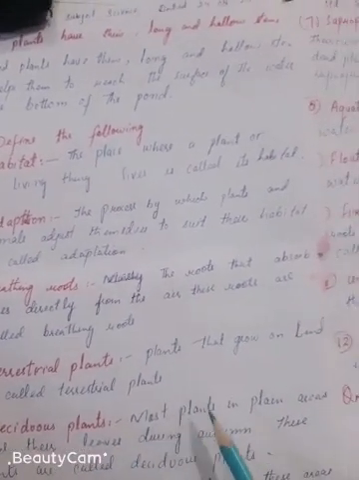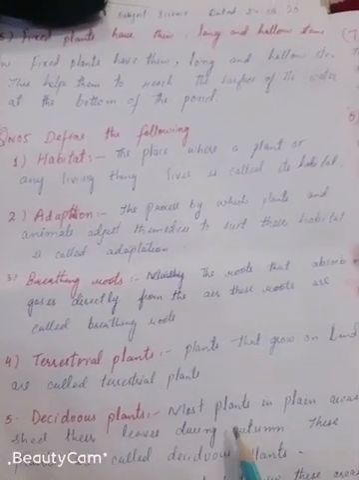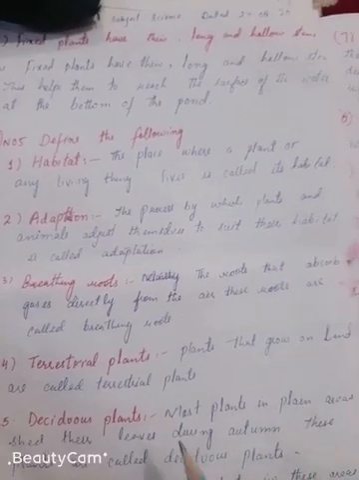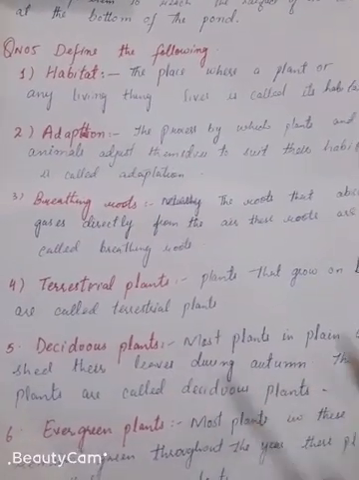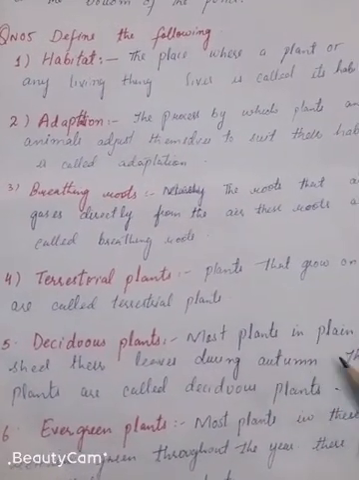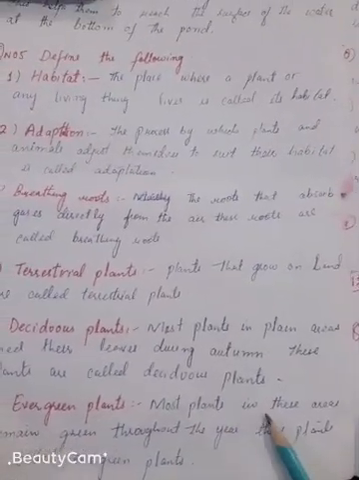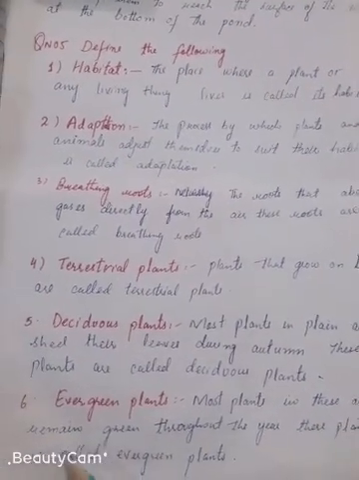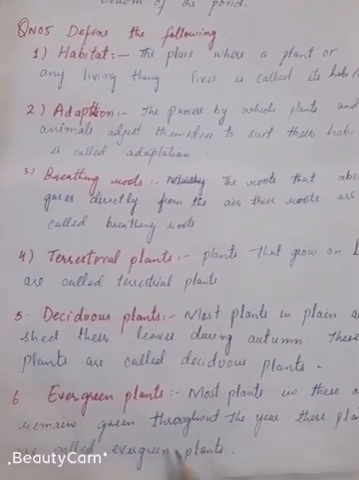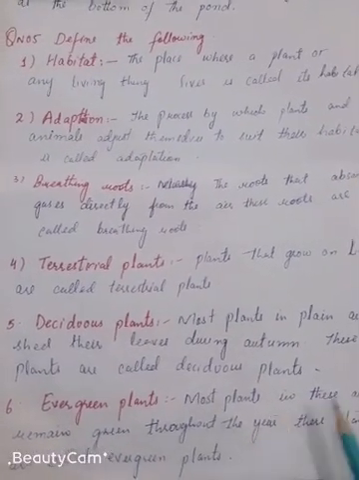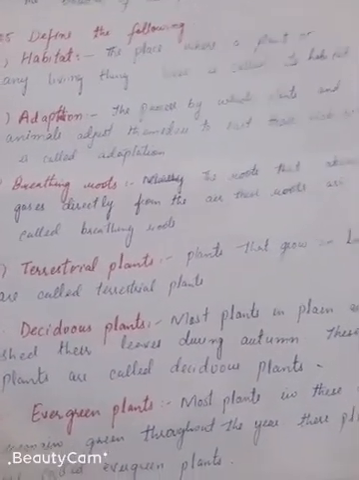Fifth is deciduous plants. Most plants in plain areas shed their leaves during autumn. These plants are called deciduous plants. Those plants which shed their leaves during autumn are known as deciduous plants. The sixth one is evergreen plants. Most plants in these areas remain green throughout the year. These plants are called evergreen plants. Those plants which stay green throughout the year are known as evergreen plants.